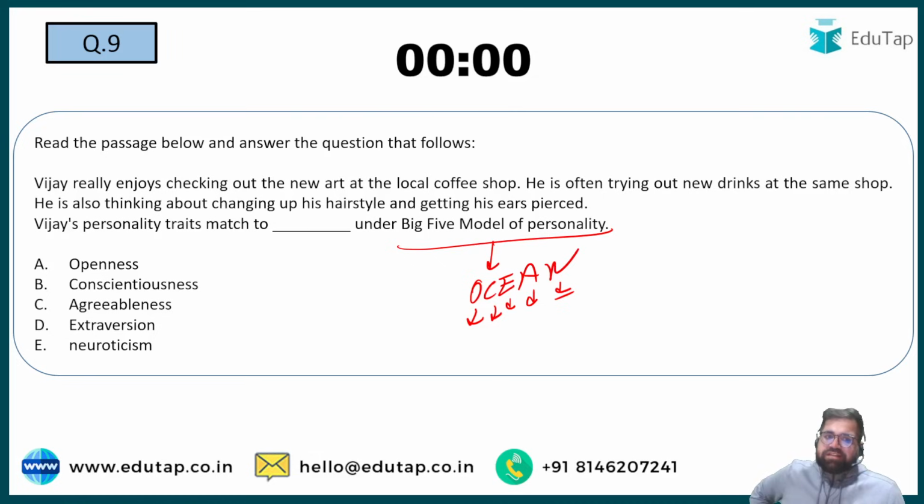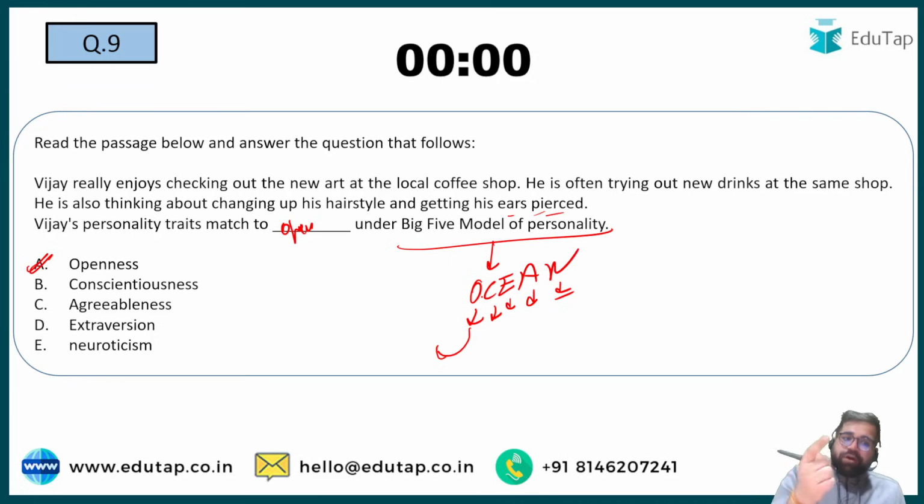Vijay really enjoys checking out new art, right? He is open to do something new. At the same time, he is also changing his hairstyle, and he is getting his ears pierced. So this basically means that he is having an open kind of trait. Openness means what? That you are open to new experience. You would have seen that some people jump from a mountain. They just want to have some kick in their life. So that is why we have an openness trait.